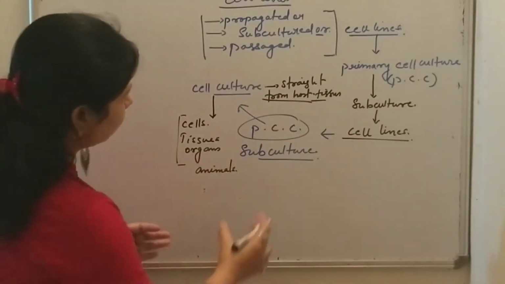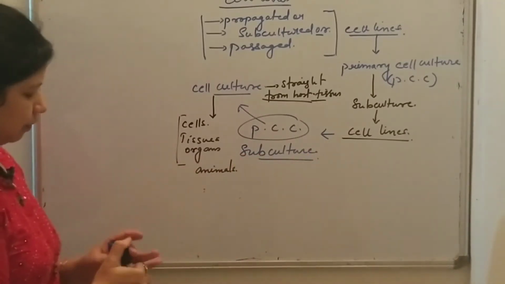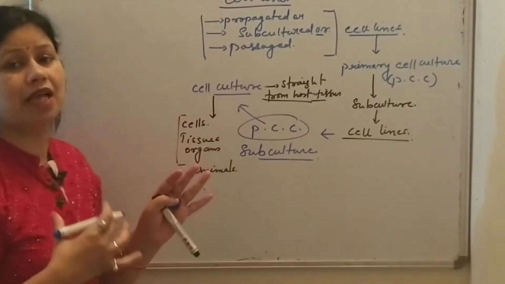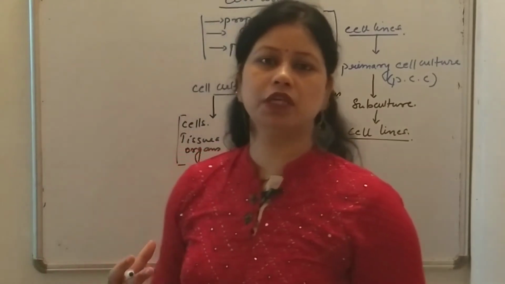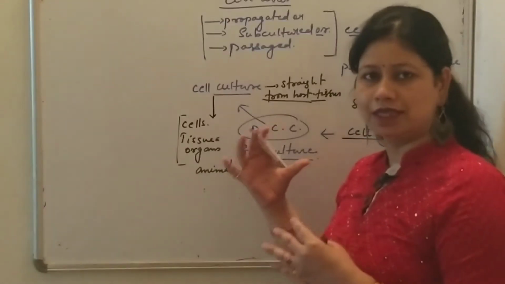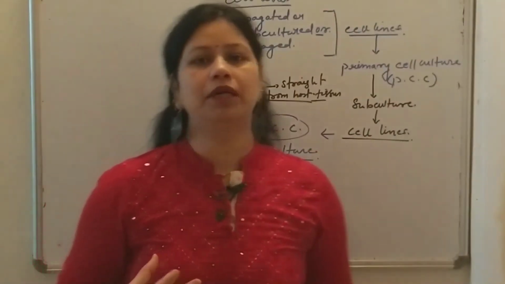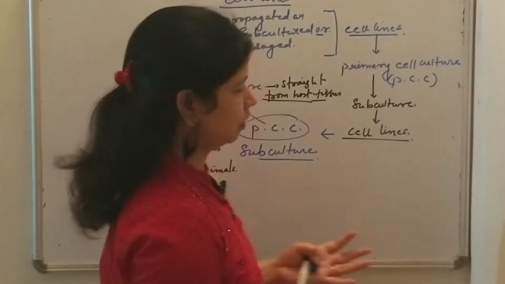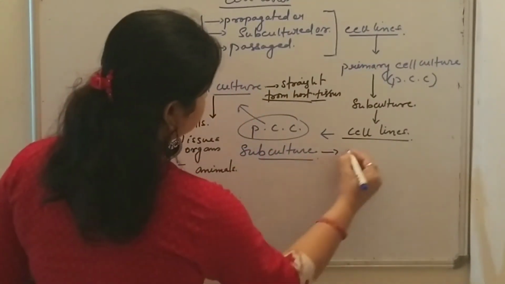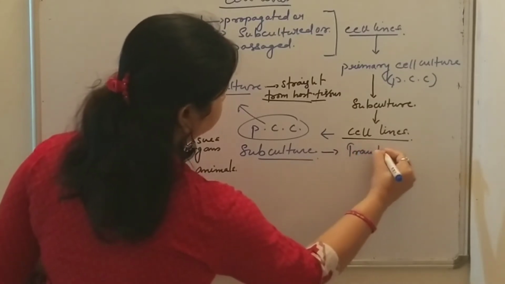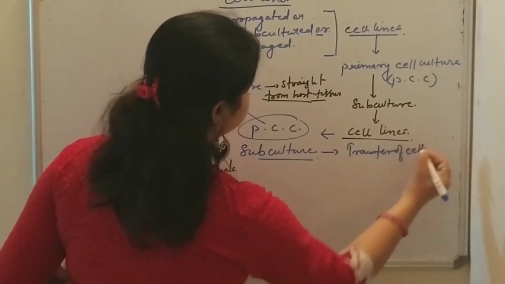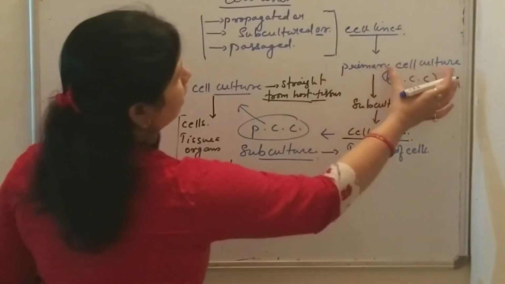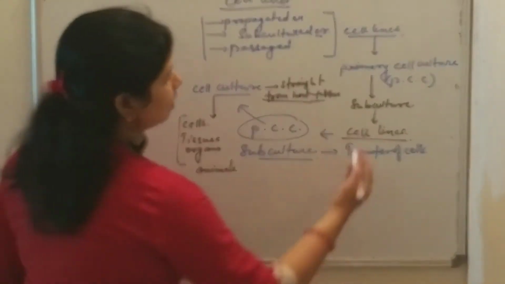Now, what is subculture? Whenever cells are transferred from one culture vessel to another culture vessel, this is known as subculture. So subculturing is nothing but the transfer of cells from one culture vessel to another culture vessel. Whenever the primary cell culture is subcultured, the cell lines are obtained.